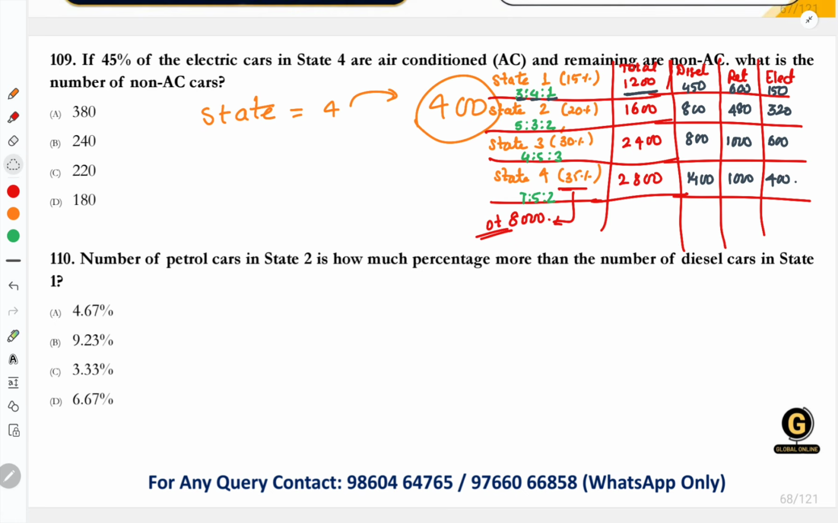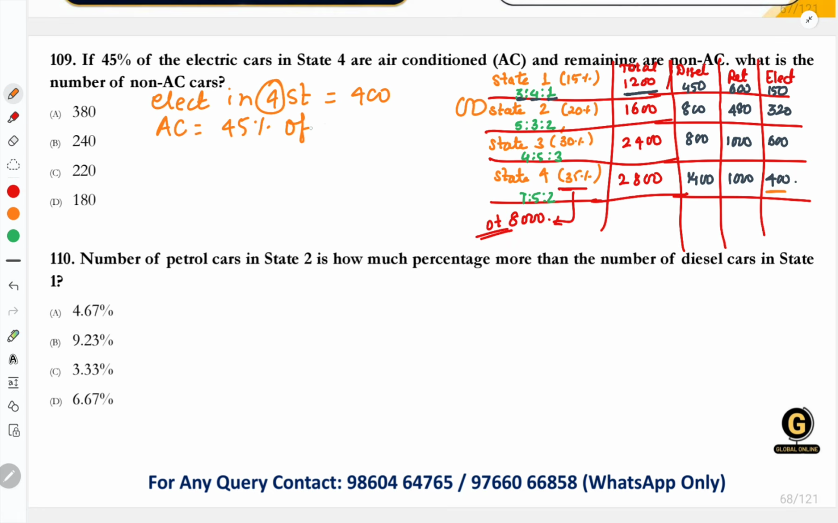So here what is mentioned? Here it is mentioned that 45% of the electric cars in state 4 are ACs. So how many electric cars are there in state 4? In state 4 these are 400. So electric cars in state 4 are equal to 400. So how many are ACs? 45% of these electric cars, that is 45% of 400. This is equal to 180.